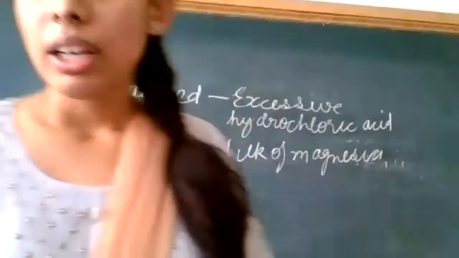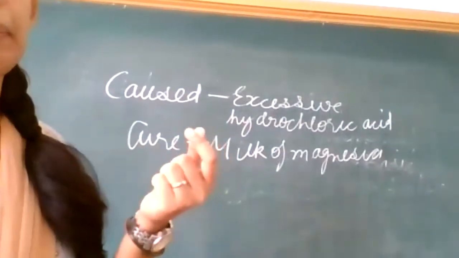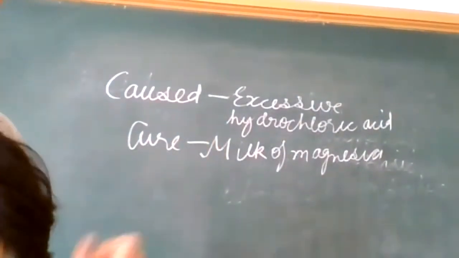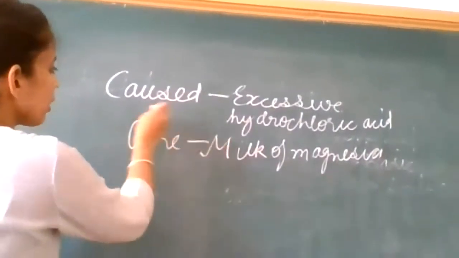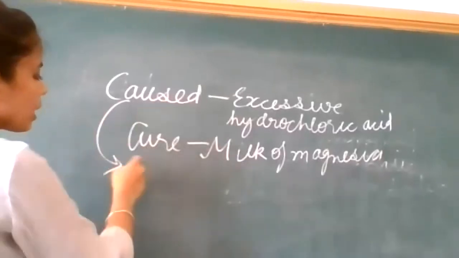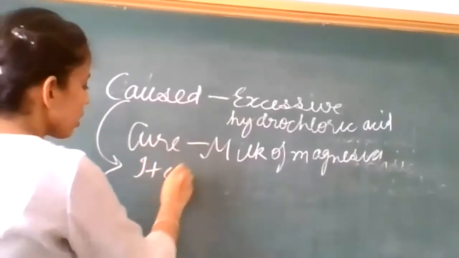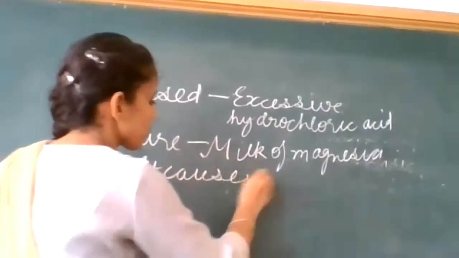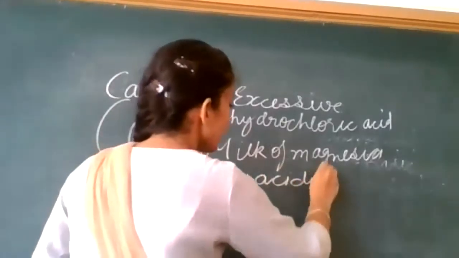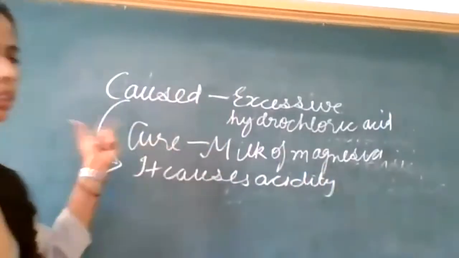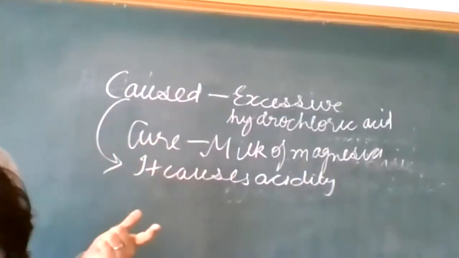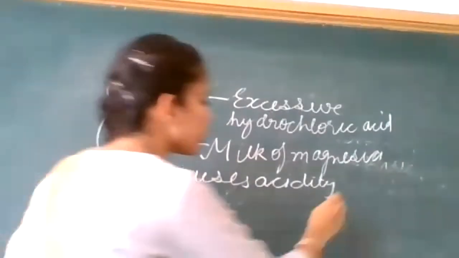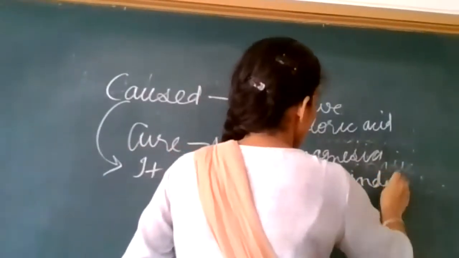That it causes indigestion and it causes acidity. Here you can write, after this one you can write, it causes acidity and indigestion. Then you will write the cure. Okay, irritation happens, indigestion happens, acidity happens. Then you will write the cure.